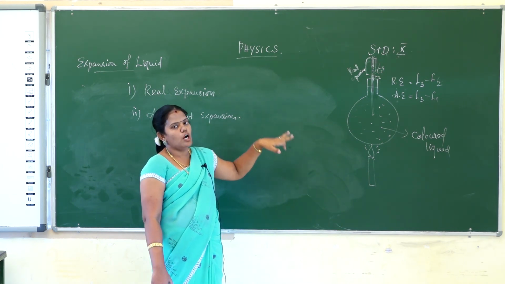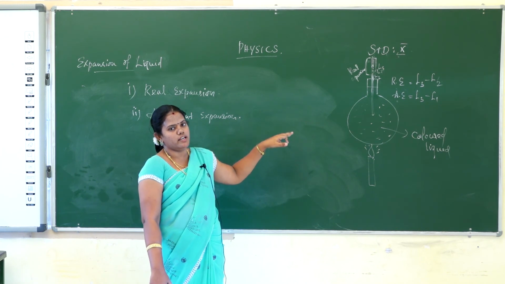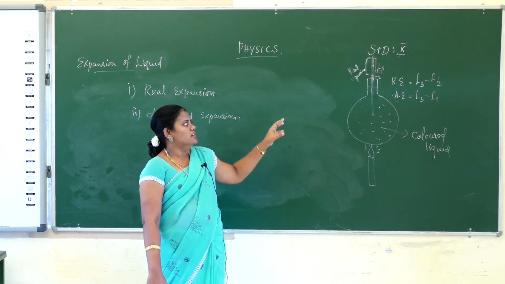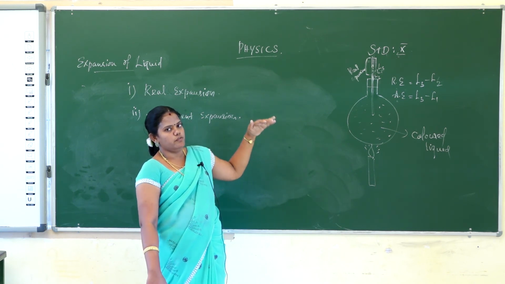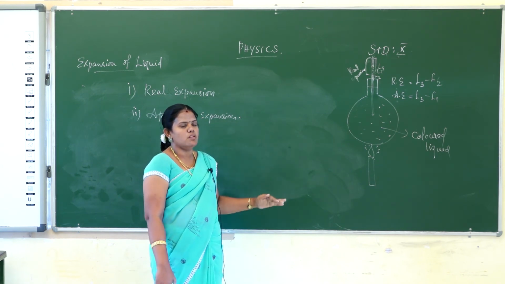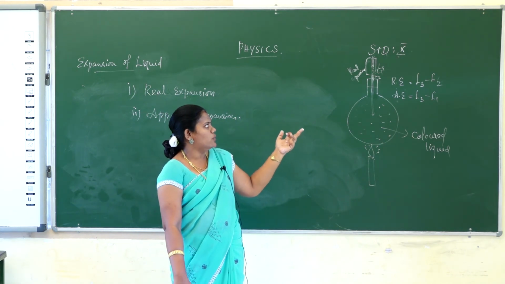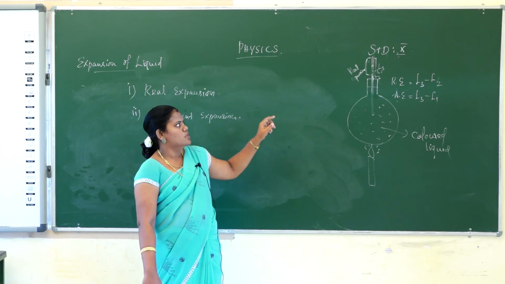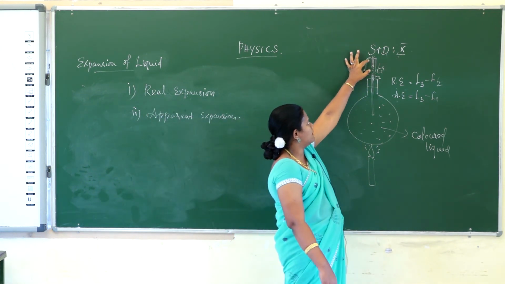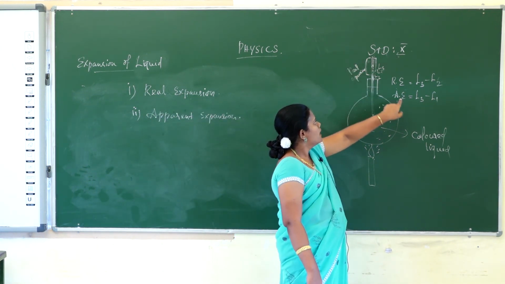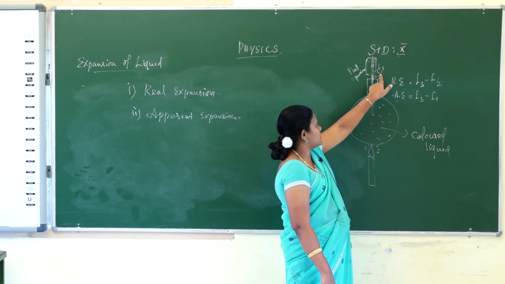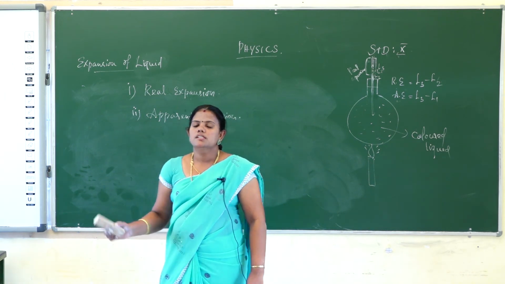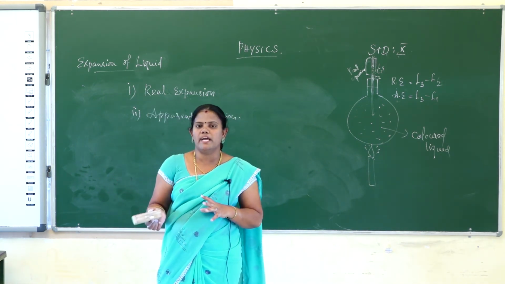First, with the container, heat is applied to the container and the water level increases; you note down L1. After removing the heat the expansion goes down, and it is noted as L2. Then the container is heated again and L3 is noted down. So real expansion is L3 minus L2. Apparent expansion means L3 minus L1. That is the real expansion and apparent expansion. This is all called the expansion of liquid by using heat.